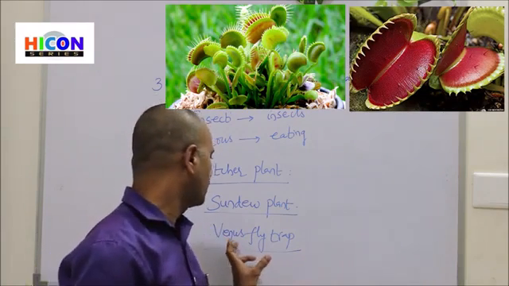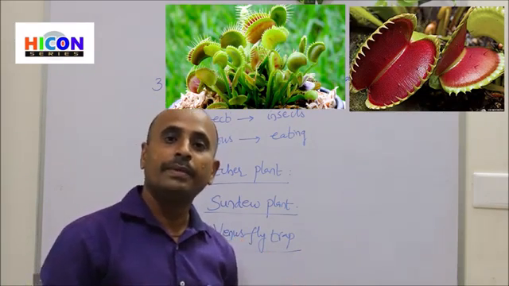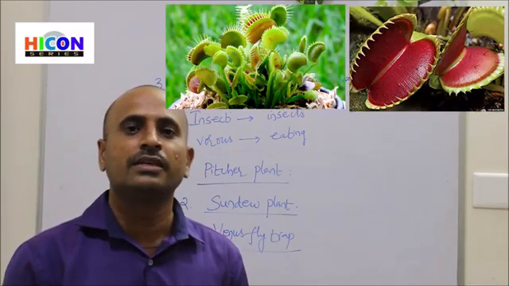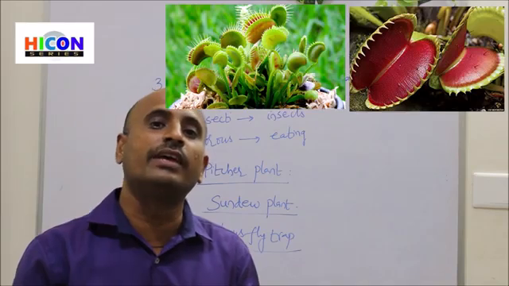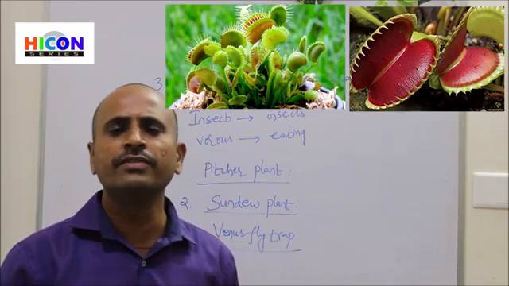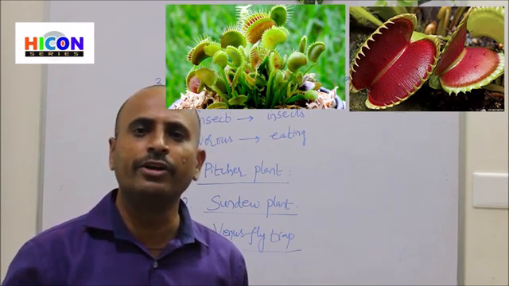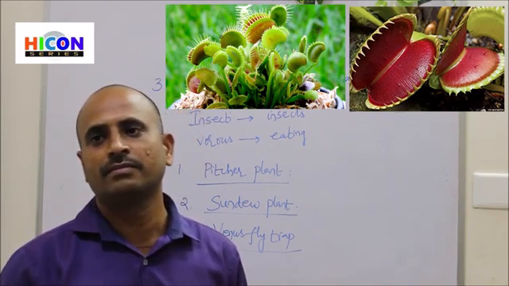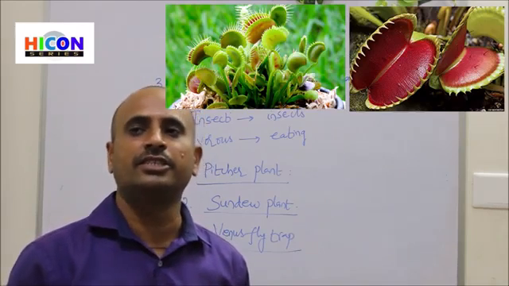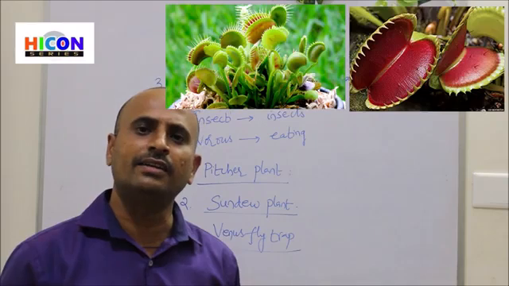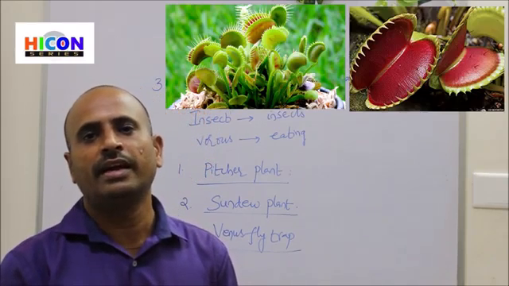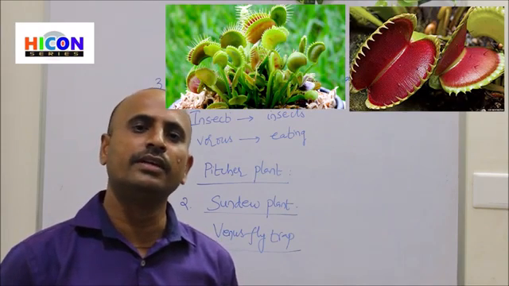So in this way, the Venus flytrap may snap shut on the insect when it comes in between the blades of its leaves. So in this plant, there are no ordinary leaves. The leaves are modified into two blades. At the edge of each blade, there are spike-like structures. So when the insect enters in between the two blades, then it will close, kill the insect and eat the insect.